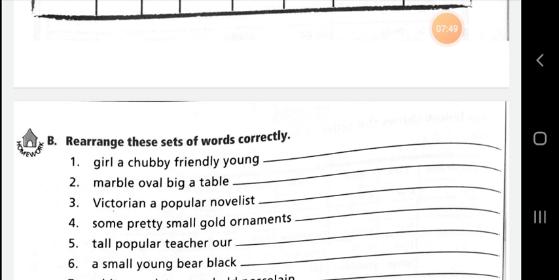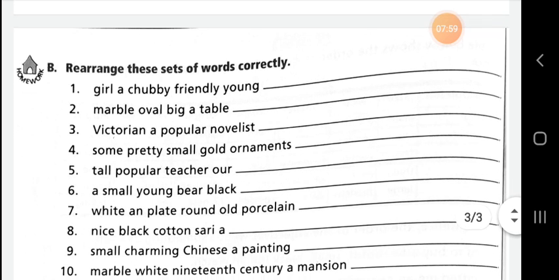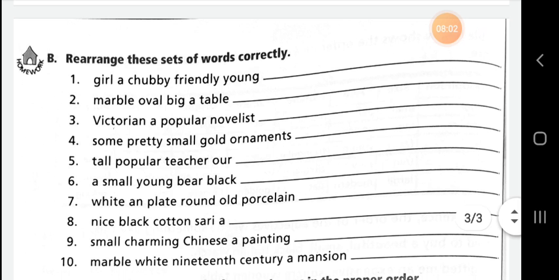So these words are not in the correct order. You have to write them in the correct sequence. So I am going to help you to complete these practice exercises. The first set is written here, and we have to rearrange it: girl, a chubby, friendly, young.